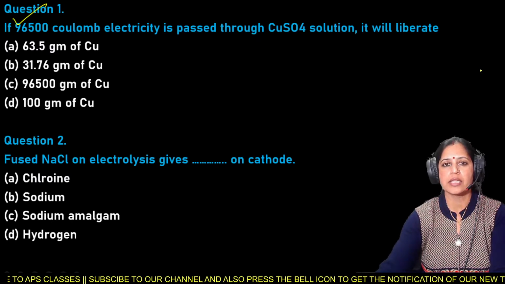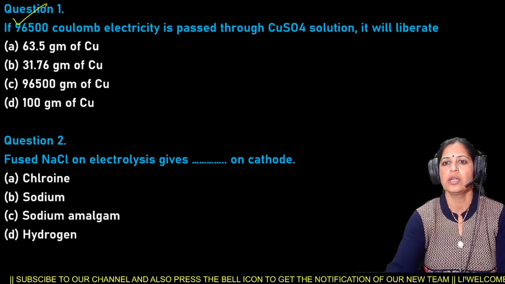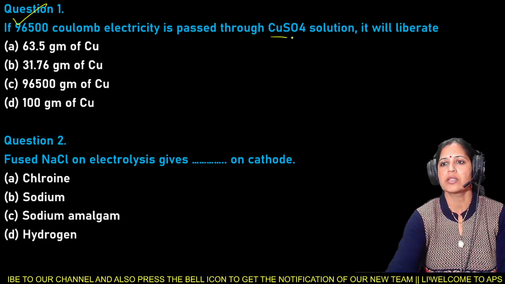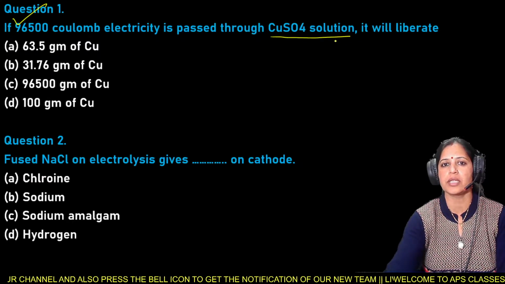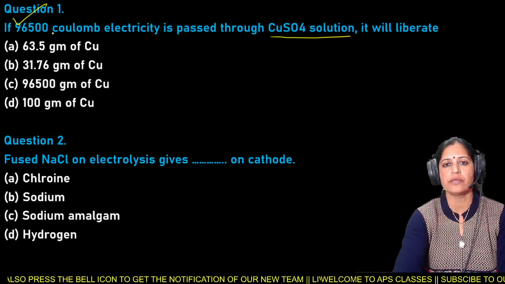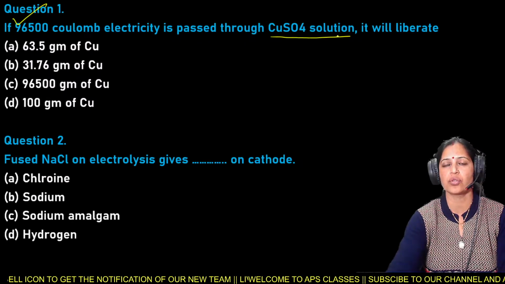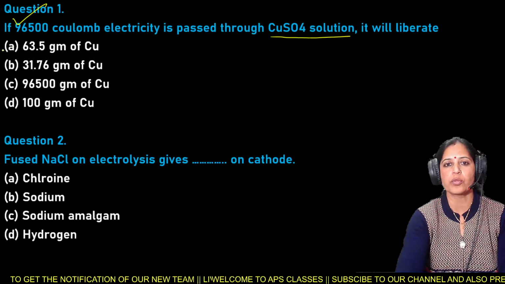If 96,500 coulomb electricity is passed through copper sulfate solution, it will liberate. I repeat again, if 96,500 coulomb electricity is passed through copper sulfate solution, it will liberate. Options are